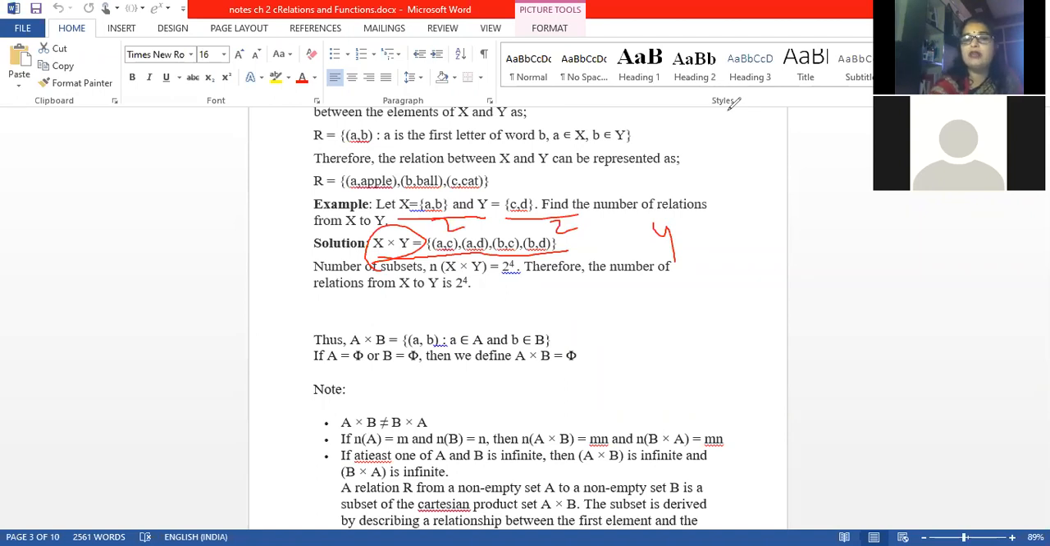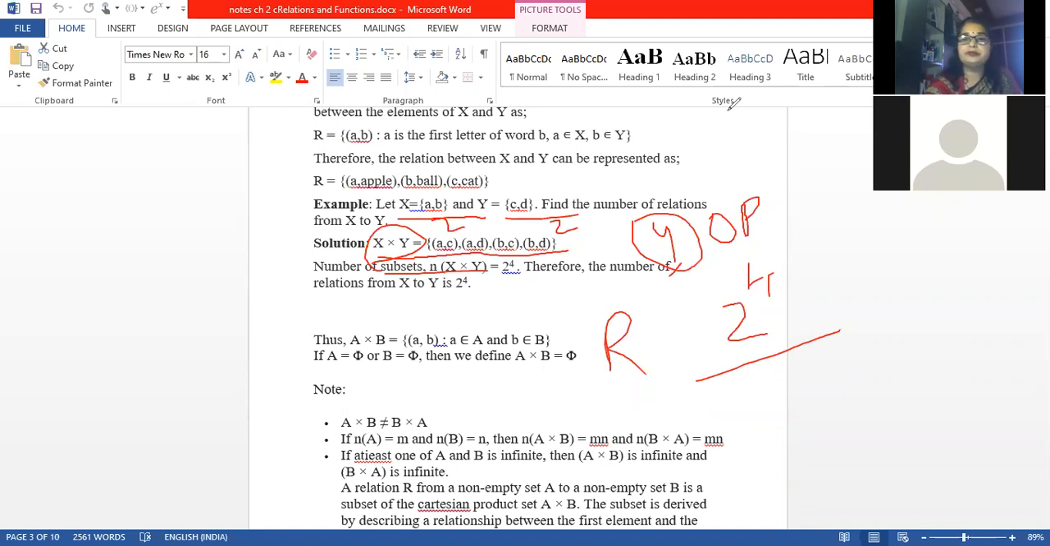Now the total number of subsets. Now you just see that X into Y will have 4 ordered pairs. So the total number of relations possible will be equal to 2 to the power of the number of ordered pairs. 2 to the power of 4 is equal to 16. So 16 different types of relations can be possible, because a relation is, again, a subset of X into Y.